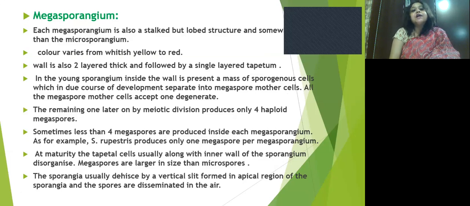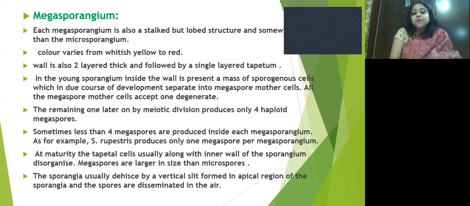Each megasporangium is also a stalked structure, but it is a lobed structure and somewhat larger than the microsporangium. Here the color varies from whitish yellow to red. The wall here is also 2-layered thick, followed by a single layer tapetum.